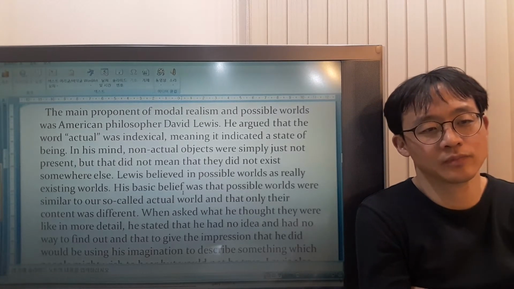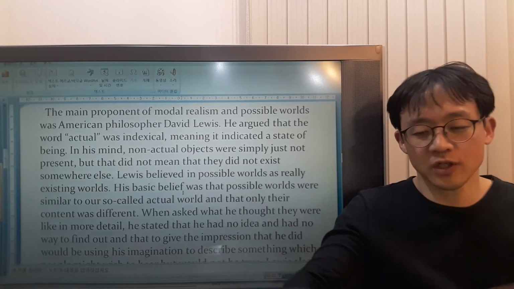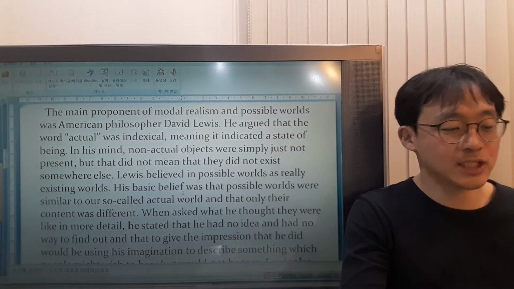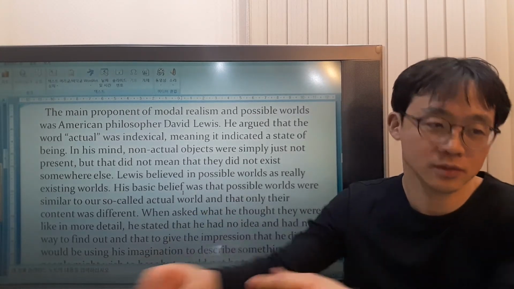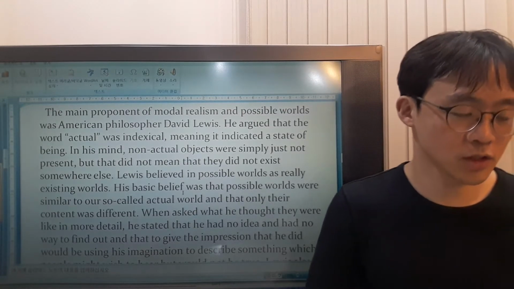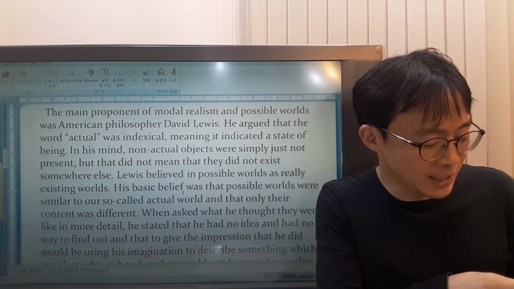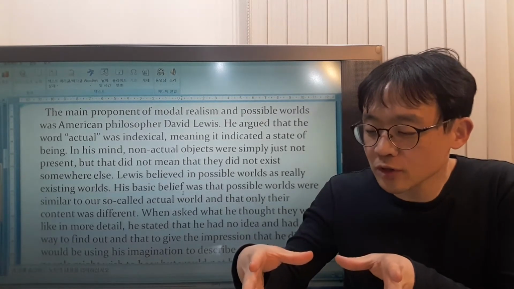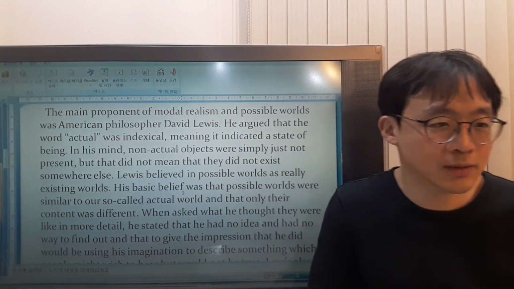So if there are different versions, the actual world can apply to this world or this world or this world. In this world's point of view, this world would be actual. But in this world's point of view, this world would be actual.